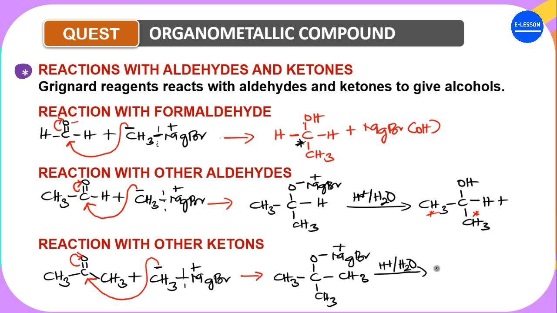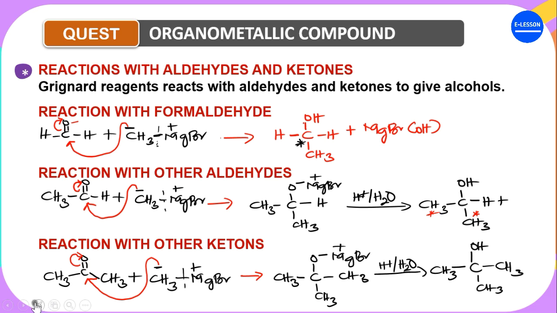When you talk about hydrolysis, it means you are using water to break something down. That's the meaning of hydrolysis. When an acid is used, you say it's acid hydrolysis, to break this complex down. Is that understood? So when you break this down, hydrogen attaches here. This gives us C, OH, CH3, CH3, plus of course the byproduct, MgBrOH.